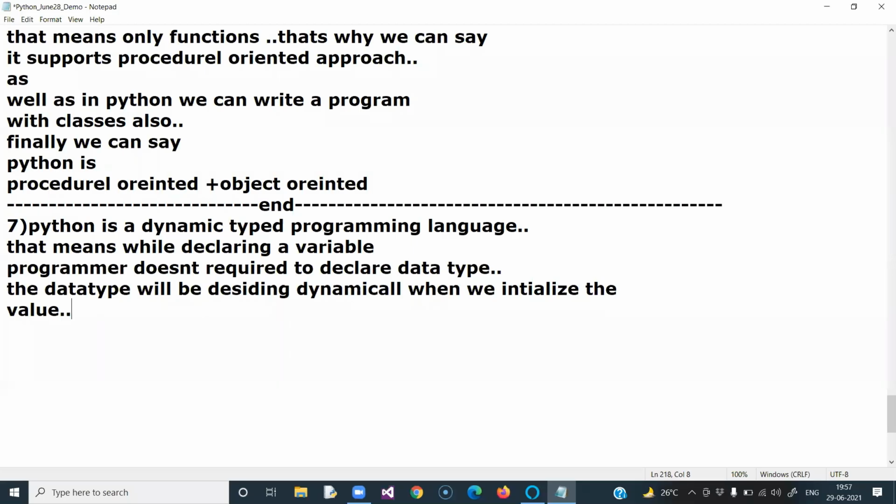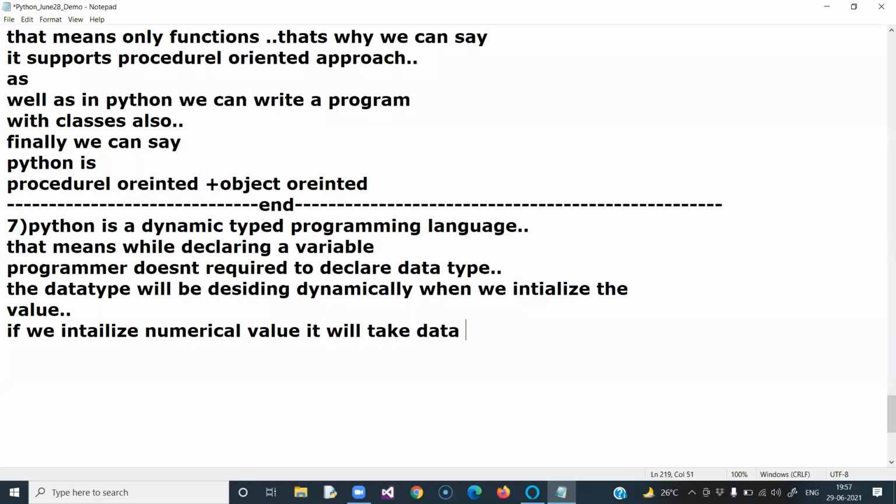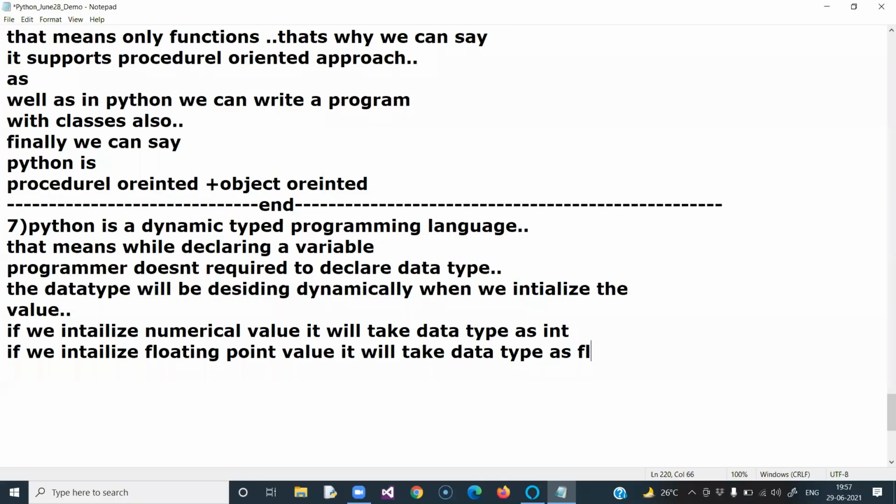If we initialize a numerical value, it will take the data type as int. If we initialize a floating point value, it will take the data type as float.